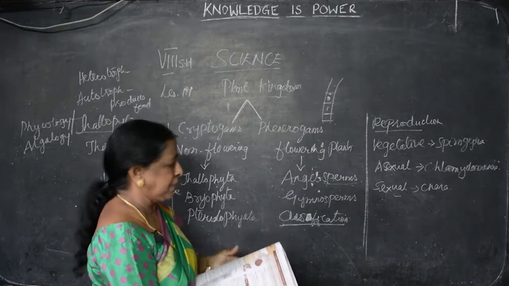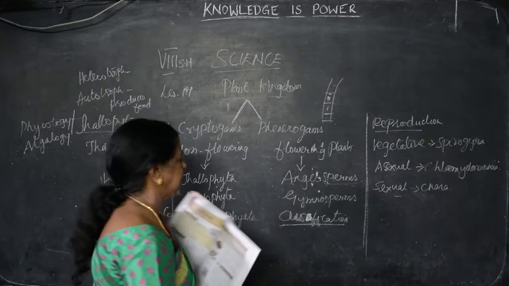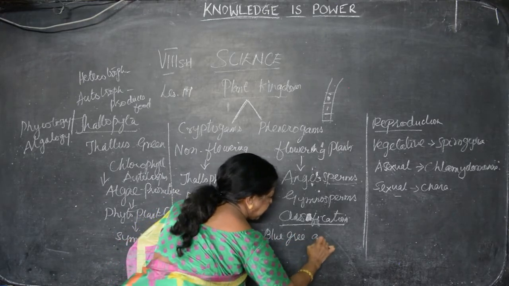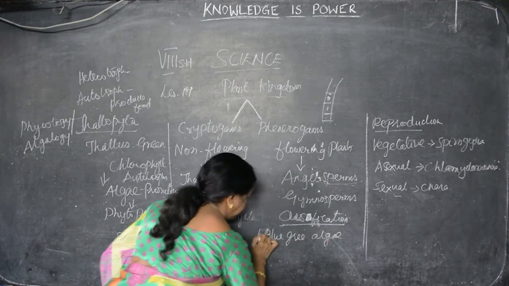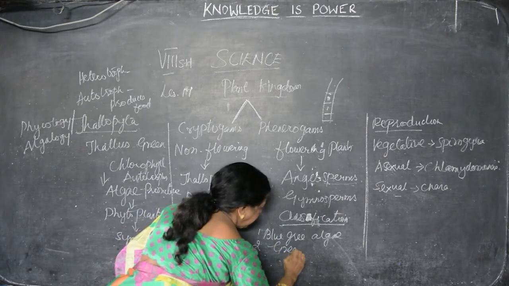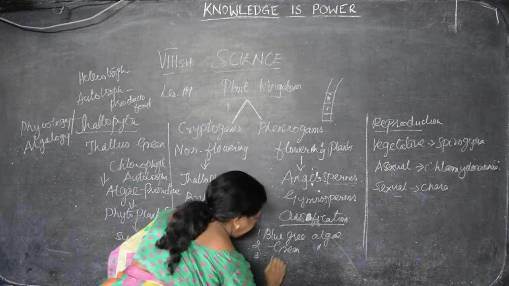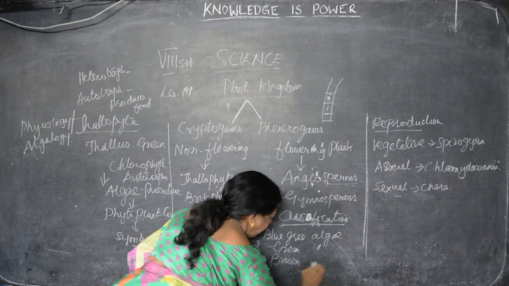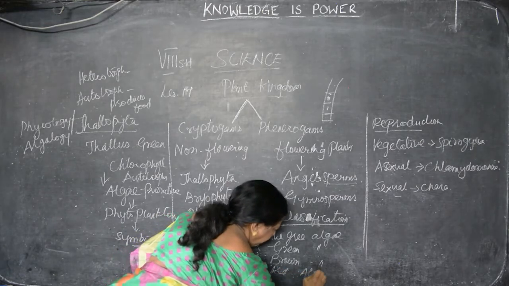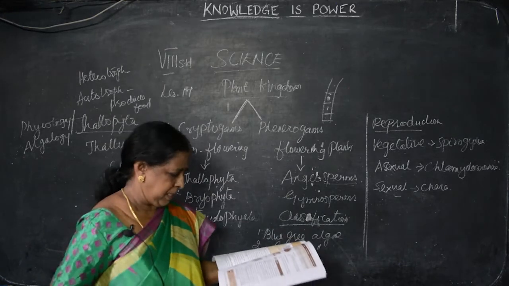Classification further, it's given on page number 193. We divide them into 4 kinds. On seeing the appearance, we can divide them into 4: blue-green algae, green algae, then brown algae, then red algae. Okay, see the book, page number 193.